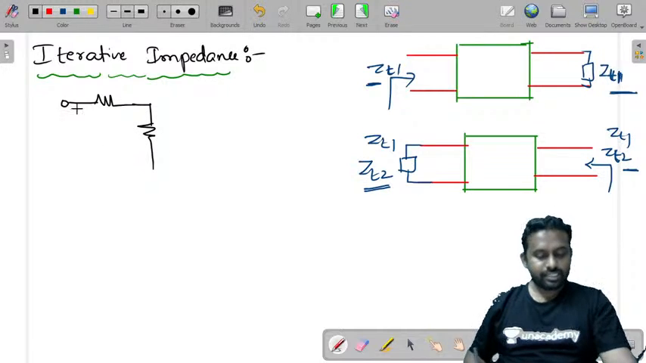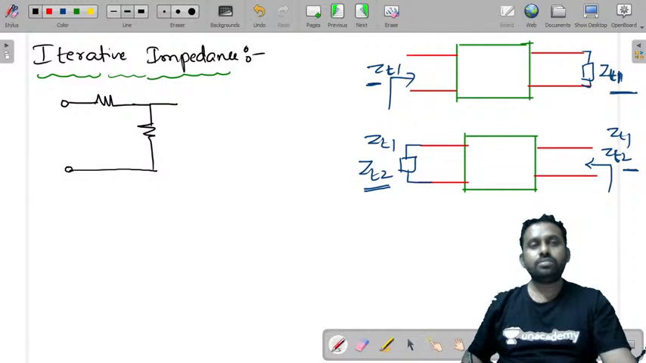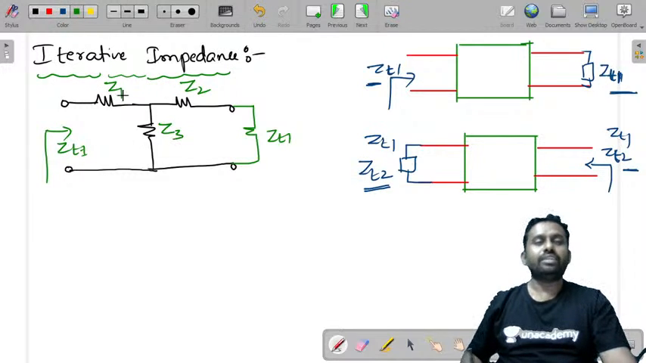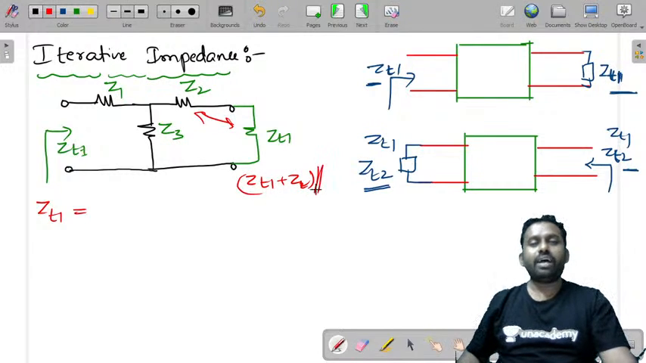So let us consider this network. And let us assume that it is terminated with some impedance or resistance of Z1, and here the measured impedance is also Z1. Let us call these Z1, Z2, Z3. Now what can you write? Z1 is equal to the series combination of these two, that is ZT1 plus Z2, and this is in parallel with Z3 and in series with Z1.